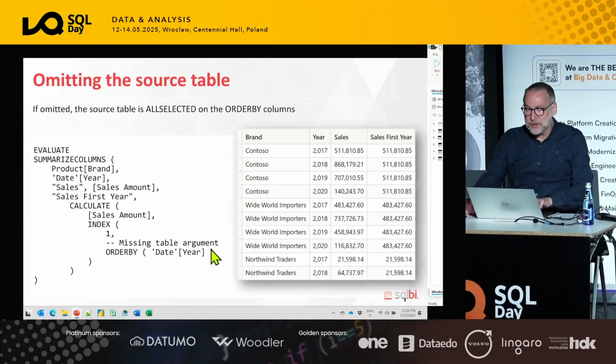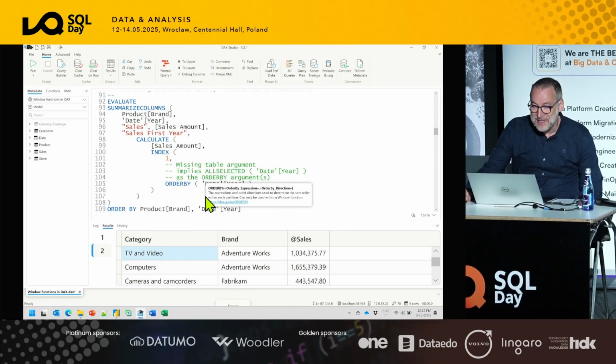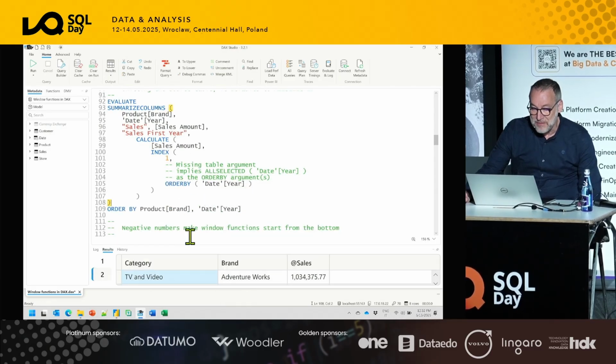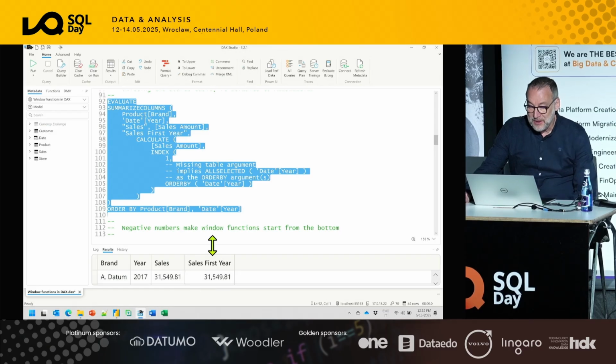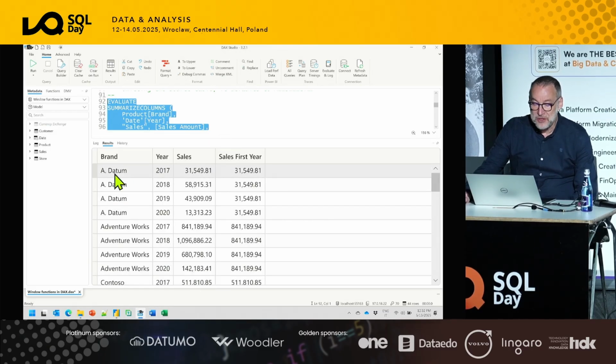The idea is that the code is easy to read, but at the same time, at least in my opinion, it's not that intuitive. But the result is neat. You see the brand, the year, the sales amount, and the sales in the first year.